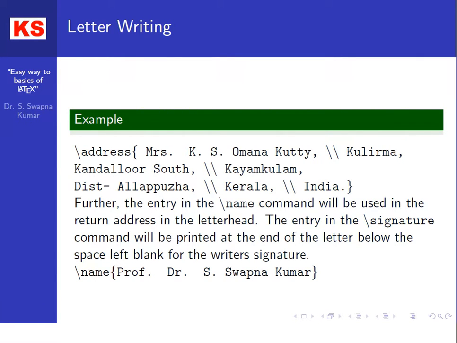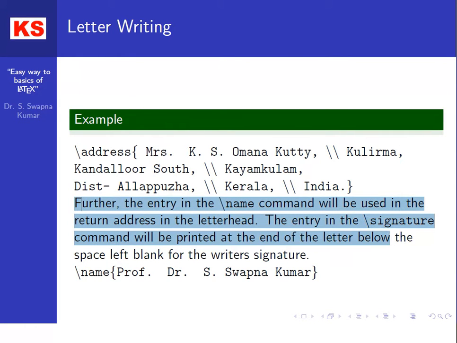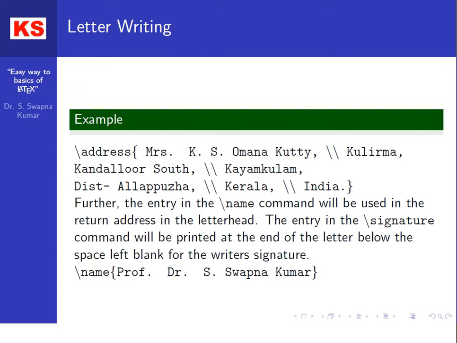So this is the address, and here is the content that you specify. Further, if you want to specify the name with the signature, you can specify it here. So here is a name, and on the bottom side you can specify a blank space for the signature section.